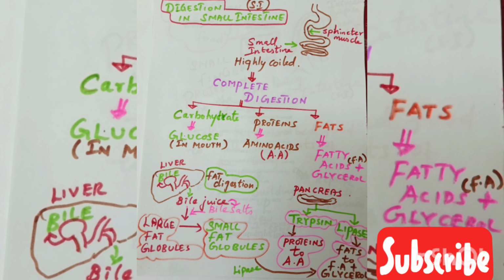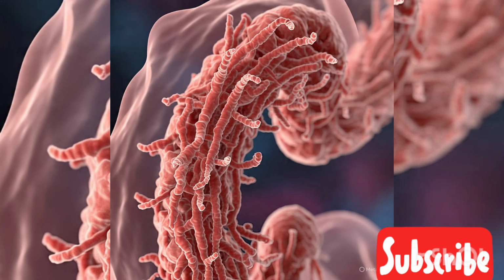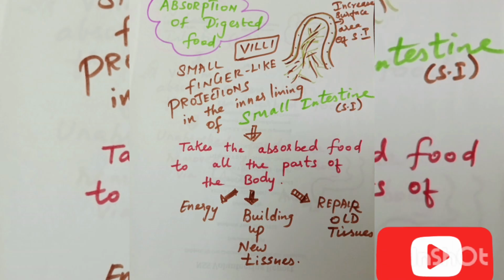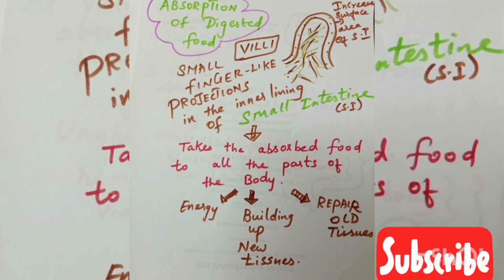So now the undigested food, the unabsorbed food, where will they go? They will go into the large intestine, and before that, in the small intestine itself, you have the small finger-like projections called the villi. So these villi only will absorb all the nutrients from the digested food. So digestion is followed by absorption, and then absorption is followed by assimilation. What is assimilation? Assimilation is giving the digested, absorbed nutrients to various living parts of the body.